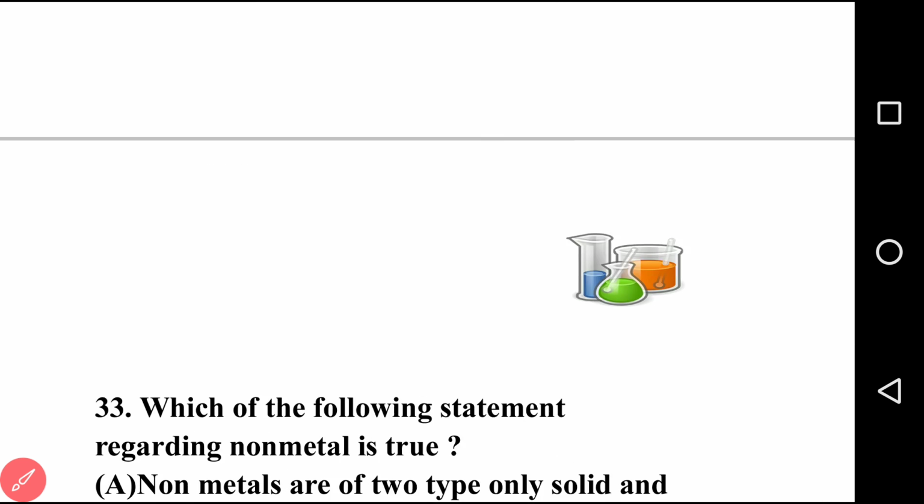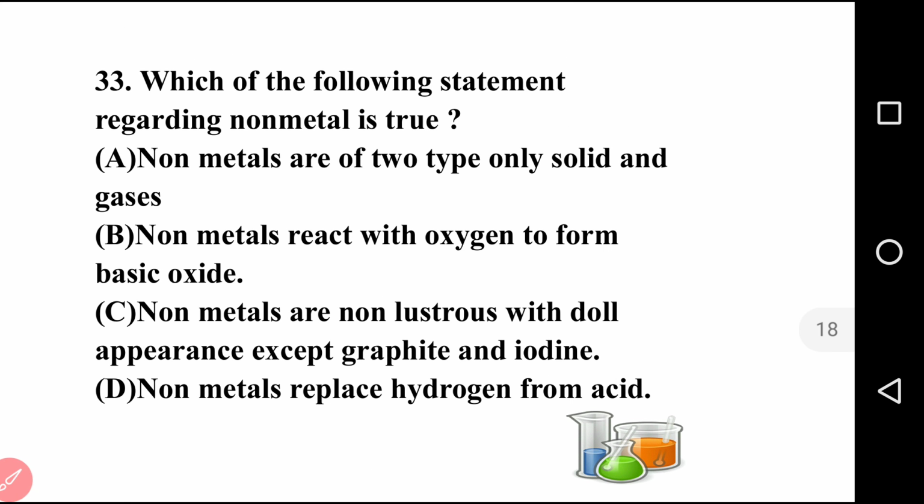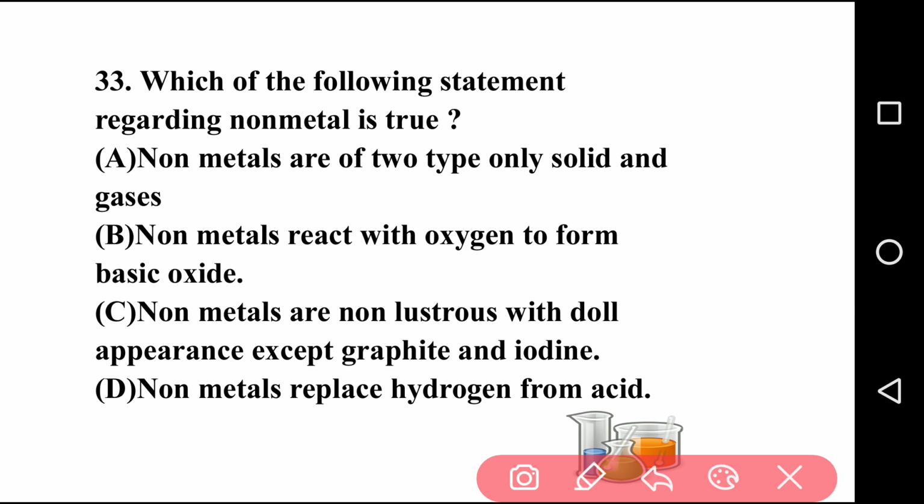Going to the next question, question number 23 on your screen. Just a slightly lengthy question. Which of the following statements regarding non-metal is true? First, non-metals are of two types, only solids and gases. Second option, non-metals react with oxygen to form basic oxide. Third option, non-metals are non-lustrous with dull appearance except graphite and iodine. Last option, non-metals replace hydrogen from acid. Very easy question and also an understanding question.